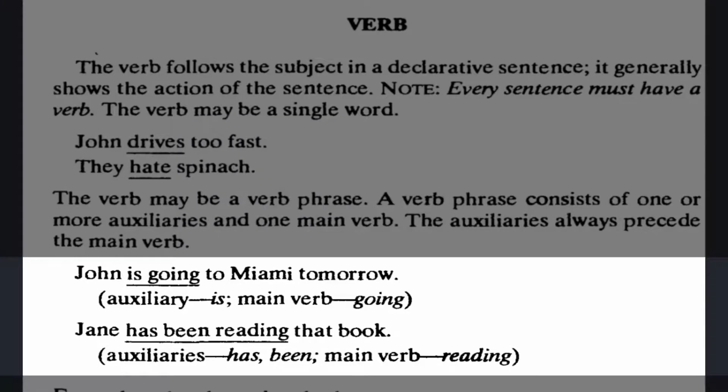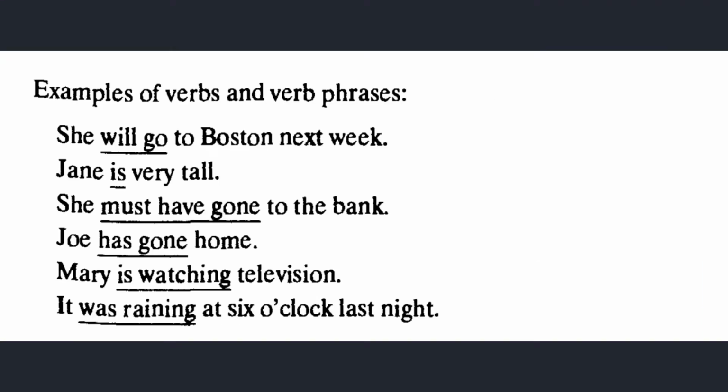Let's see the example. John is going to Miami tomorrow. Here, is is the auxiliary verb and going is the main verb. Then, John has been reading that book. Here, has and been are auxiliaries and reading is the main verb. There are more examples. Please read, you will understand easily.